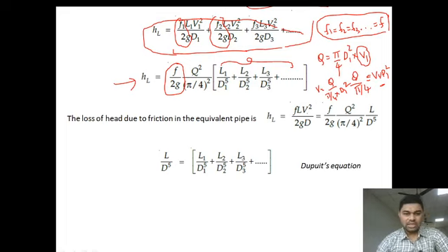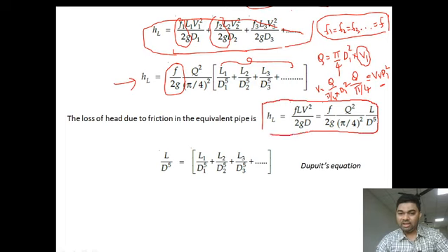So, this is the loss of head due to friction in the equivalent pipe. In the equivalent pipe, what is it? HL, loss of friction. When we talk about a single pipe, loss of head is fLV square by 2gD.